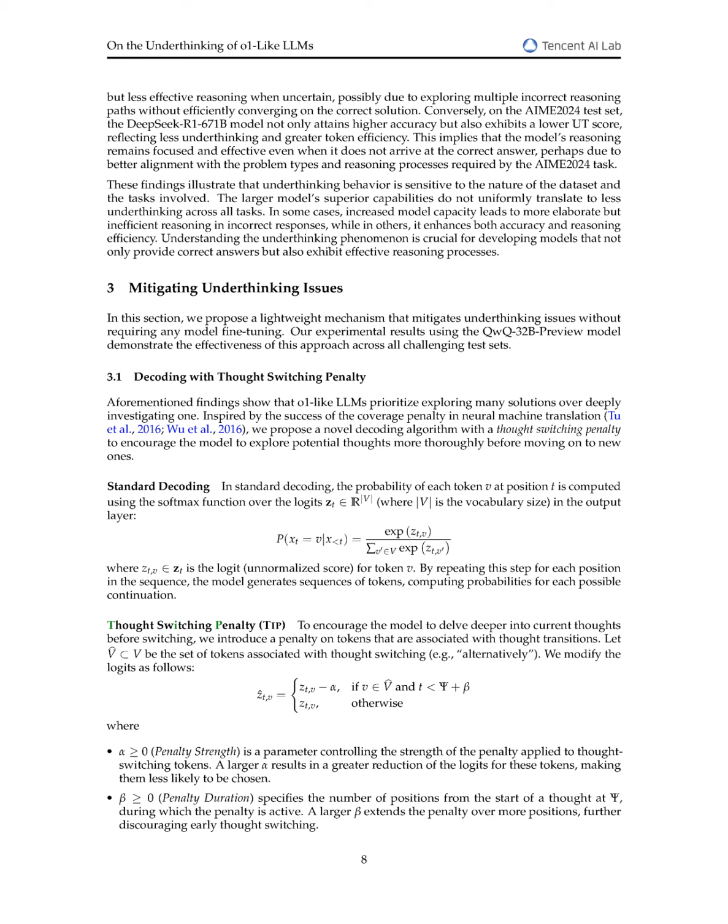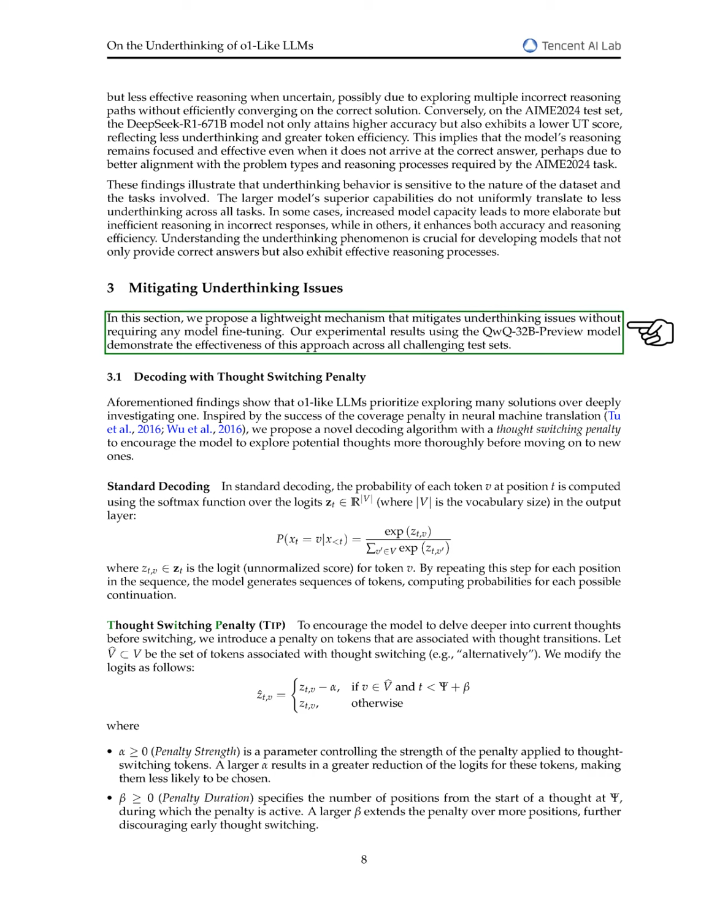Section Summary. In this section, we propose a lightweight mechanism to mitigate underthinking issues in language models without fine-tuning, demonstrating its effectiveness through experiments with the QWQ32B preview model. We introduce a thought-switching penalty during decoding to encourage deeper exploration of current thoughts, leading to improved accuracy across challenging test sets.